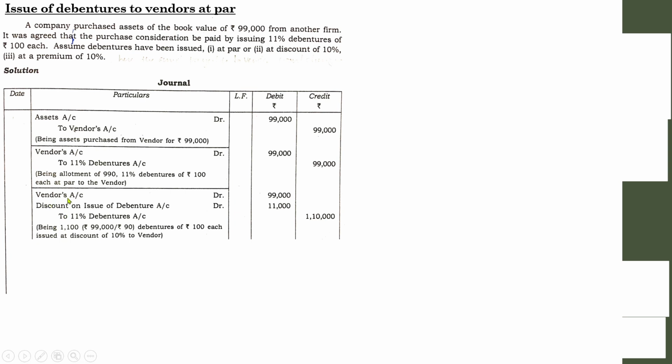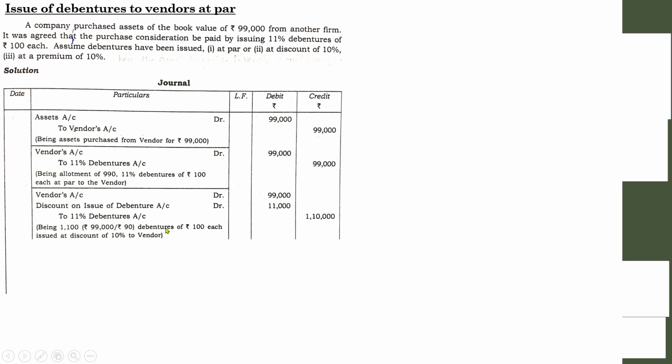Next, in the vendor account, you will show the actual value of the asset. It will usually be like that. So let it be 99,000. Discount on issue of debentures: if you have any confusion about how to find 11,000, there is an easy method. Next one, to 11% debentures. Here you have to show the actual value of debentures. We have discussed the equation for finding the actual value of debentures: value of the asset, 99,000, divided by price of one debenture.